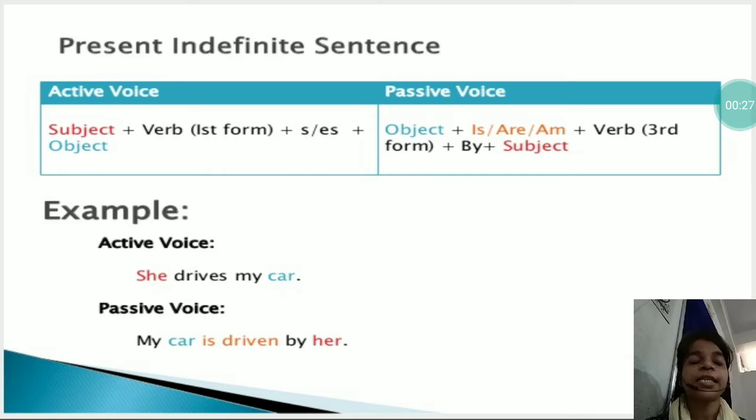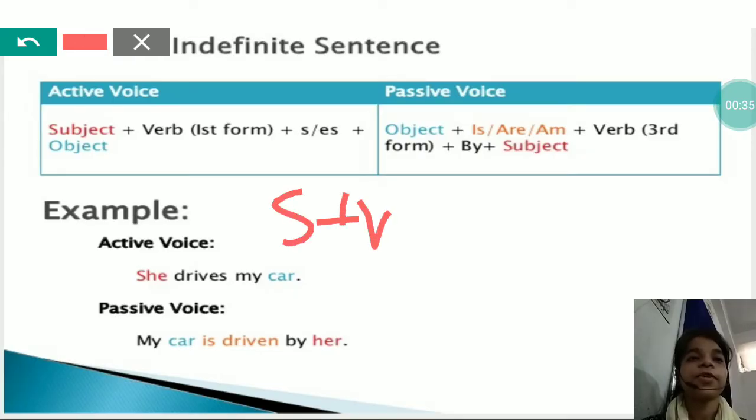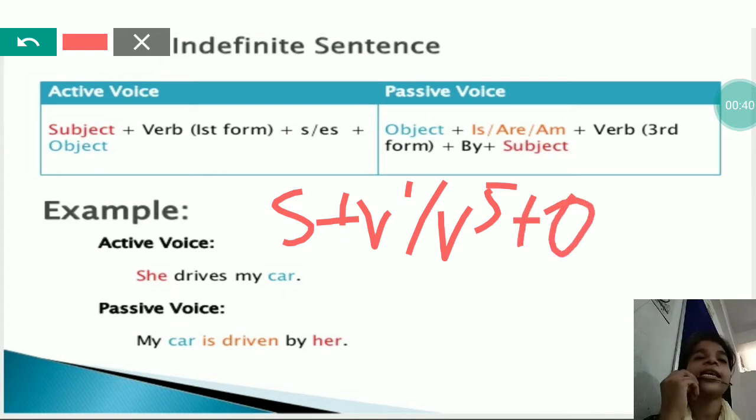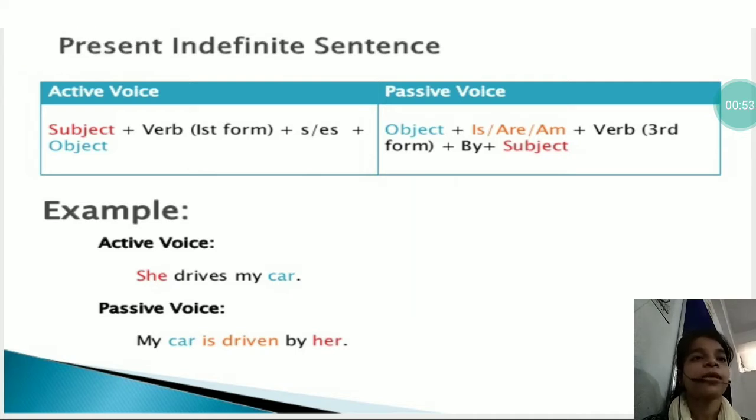Present indefinite sentence in active voice is written in the form subject plus V1 or V5 plus object, and when it is converted into passive, then it is written like object plus is or am plus V3 plus by plus subject. See the example. She drives my car. She is the subject, drives V5, my car object.